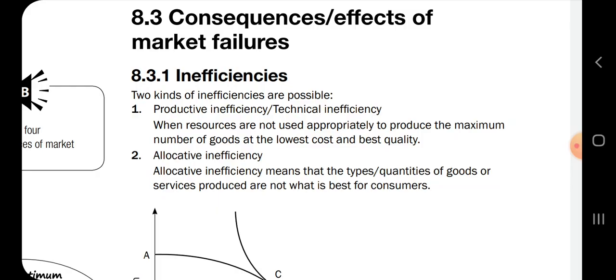So production efficiency is when resources are used properly to produce the maximum number of output. So we have a land of 20 hectares, let's say. We are using this full 20 hectares to farm. That is production efficiency.